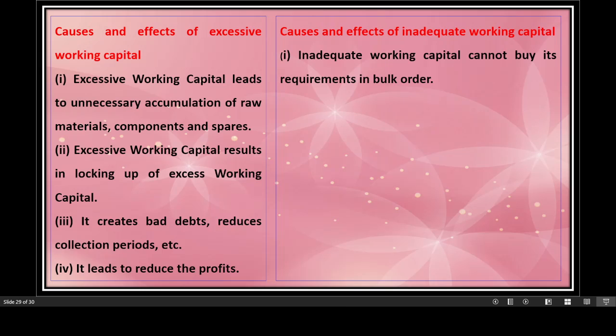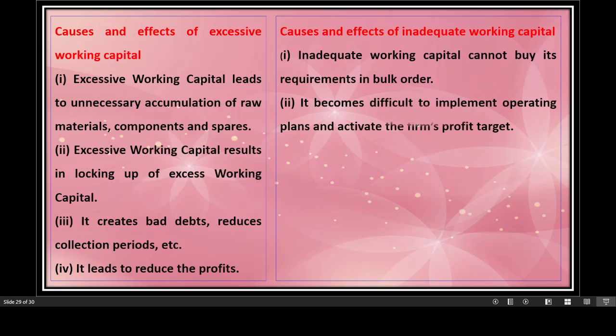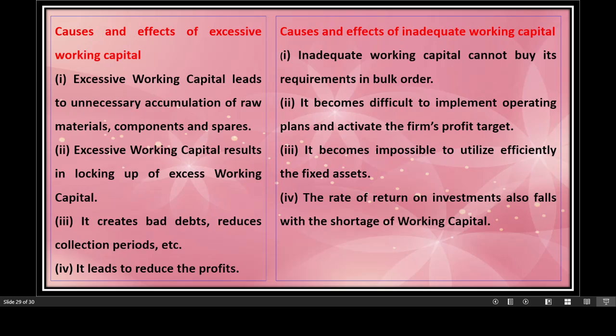And what will happen if the company is having inadequate working capital? With inadequate working capital, you will not be able to buy the requirement of the materials in bulk. It becomes difficult to implement operating plans and achieve the firm's profit target. Again, it becomes impossible to utilize the fixed assets efficiently. The rate of return on investment also falls with the shortage of working capital, and it reduces the overall operations of the business. So that means you must not have excessive working capital, you must not have inadequate working capital. So you need to make a balance.